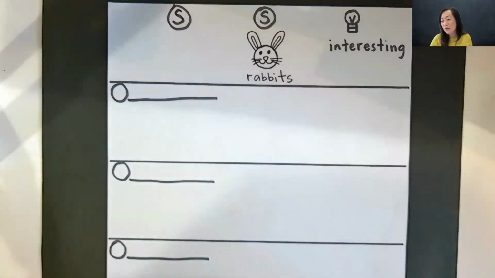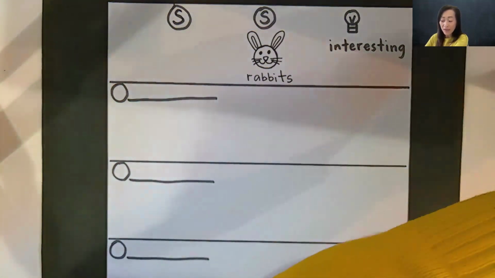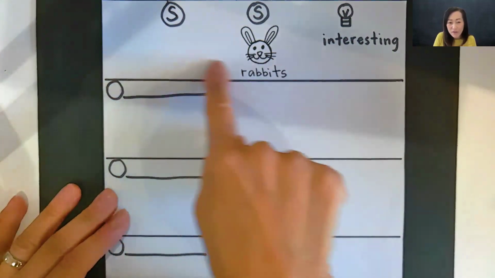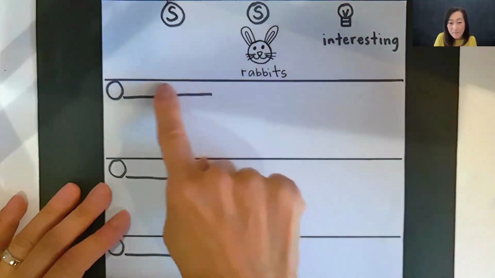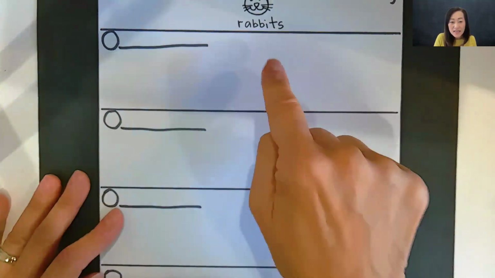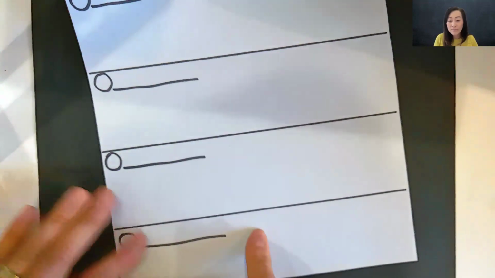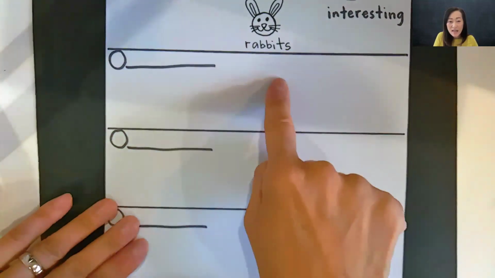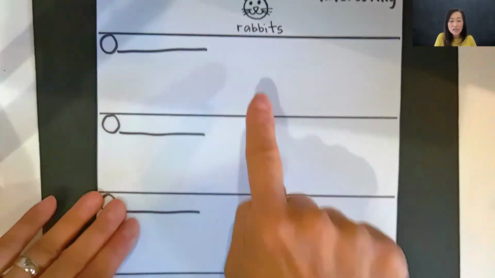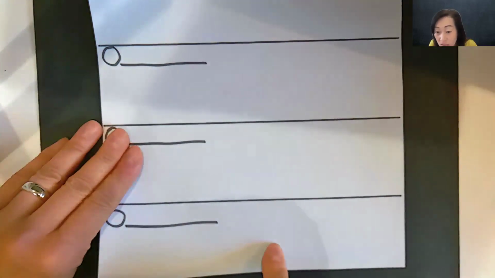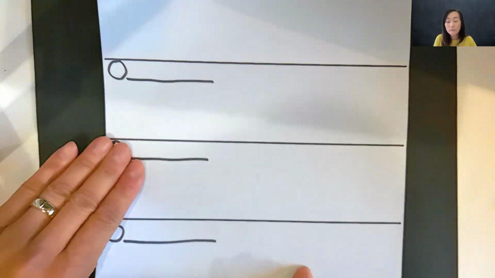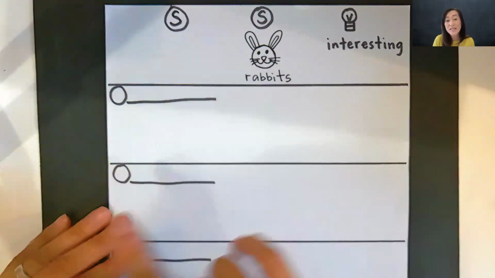All right, so those are the three steps that we've learned so far from yesterday. So we're going to keep going. Now, we also learned yesterday that we have the main idea up here, big idea, main idea, and then we have details, details, details, conclusion. Let's point to our boxes and say that so we remember. Ready, go. Main idea, details, details, details, conclusion. All right. So now we're ready to do some of our details, remember?